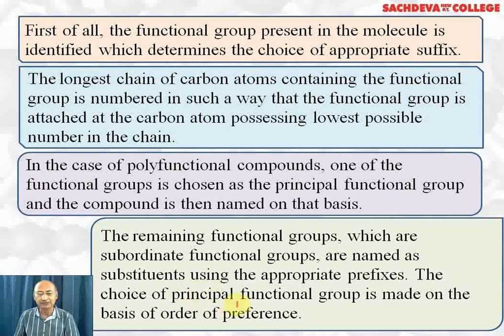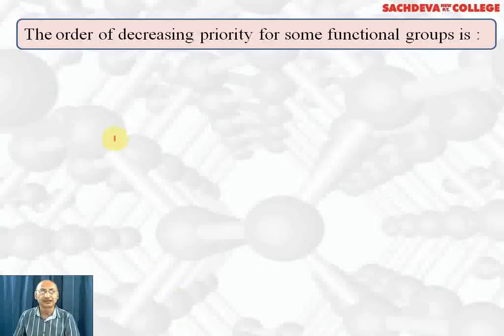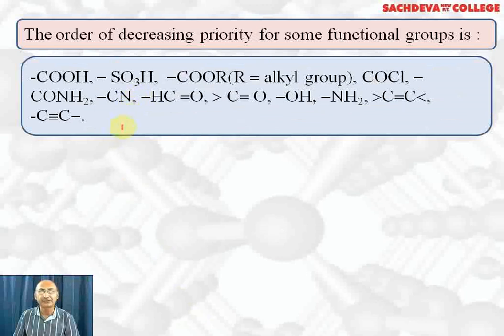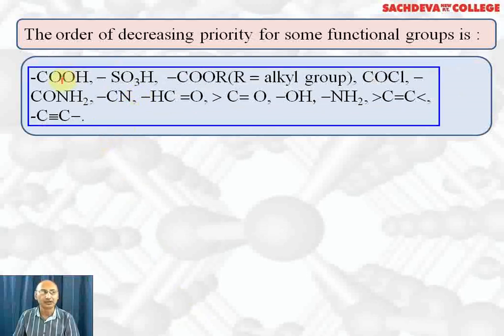The choice of principal functional group is made on the basis of order of preference. The order of decreasing priority for some of the functional groups is given below. Carboxylic acid is given top preference. Second preference is given to sulfonic acid. And third preference is given to ester. Fourth preference is given to acid halide. Fifth preference is amide. Next preference is cyanide. Cyanide gets more preference than aldehyde. Aldehyde gets more preference than ketone. Then hydroxy or alcohol. Primary amine.